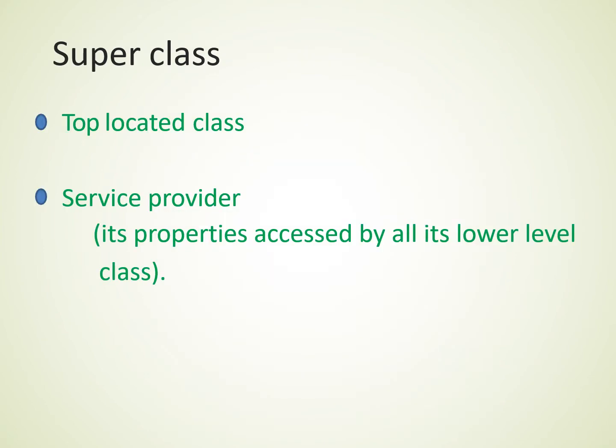Now we will see all three categories of classes in detail: superclass, intermediate class and child class. Let's start with the superclass. The superclass is the top located class, and it is also called the parent class or base class. It is the service provider class because its properties are accessed by all the lower level classes.